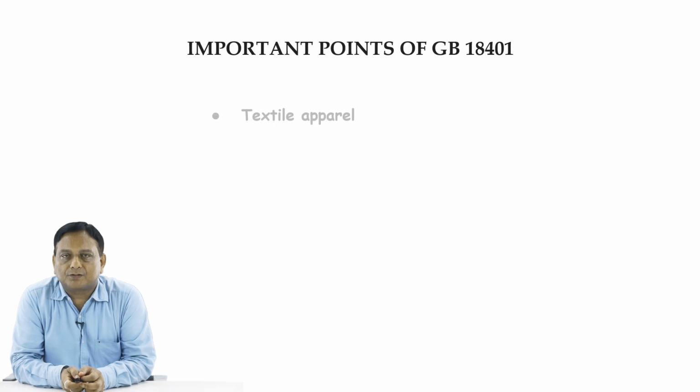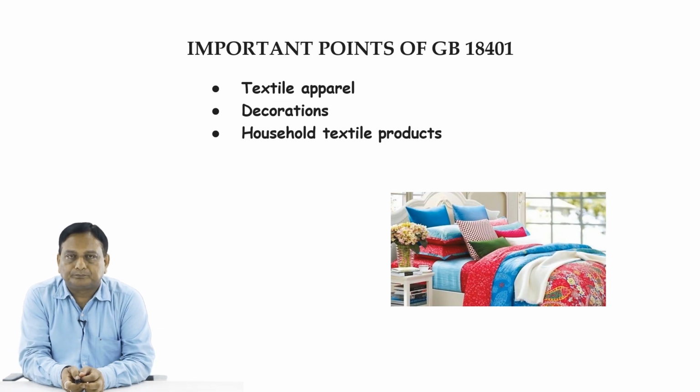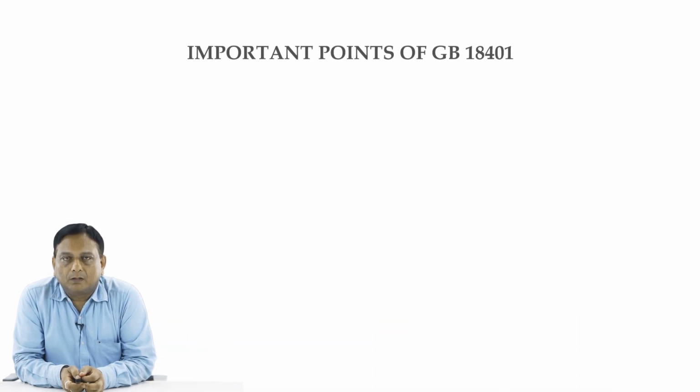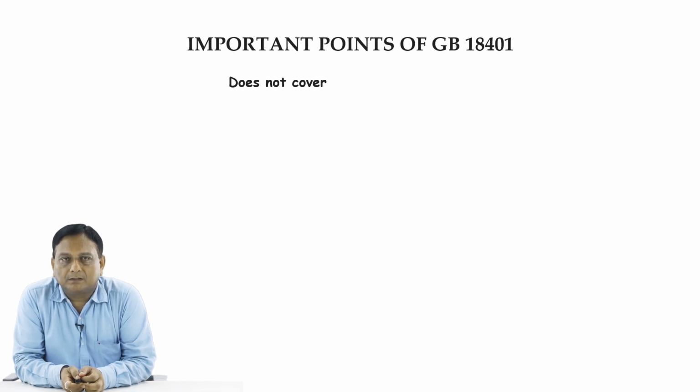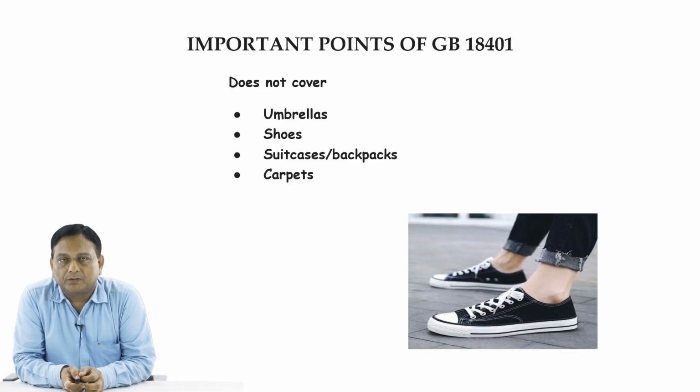Now different important points of GB 18401. The textile apparel is covered. Decorations are covered under this category. Household textile products are also covered under this category. Now, important other points: what does it not cover? It does not cover umbrellas, shoes, suitcases or backpacks. So the GB standard is not applicable to them. It is not applicable for carpets also. So these are the important pieces of information on GB 18401.